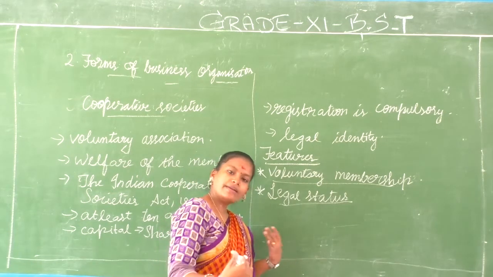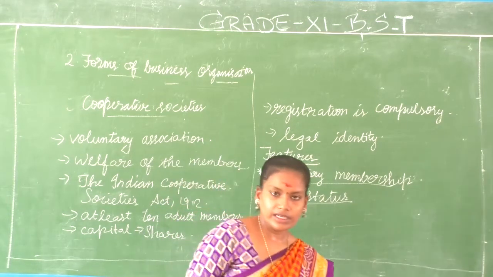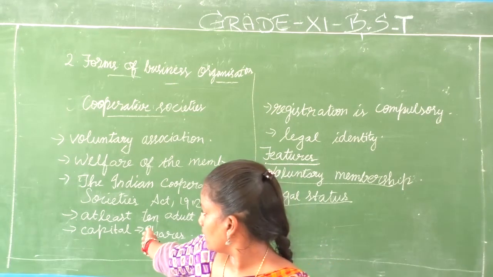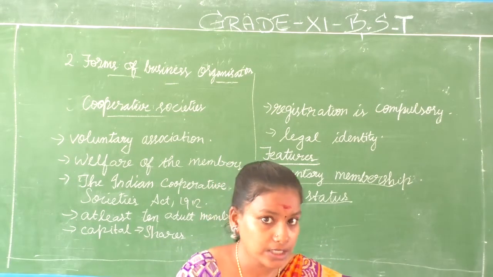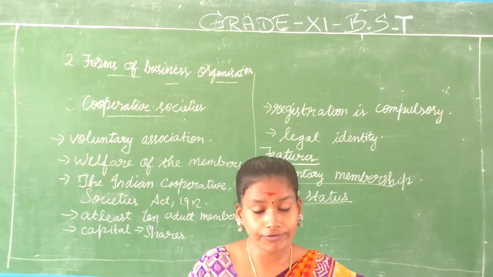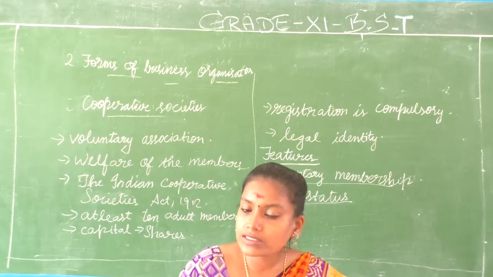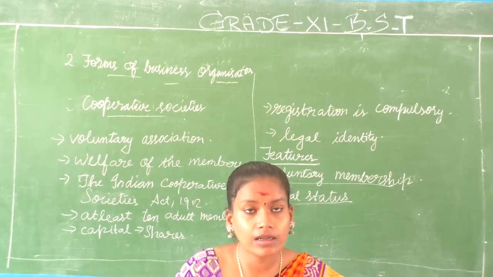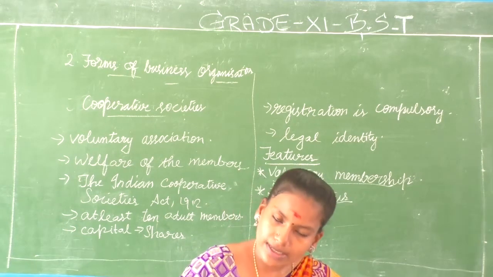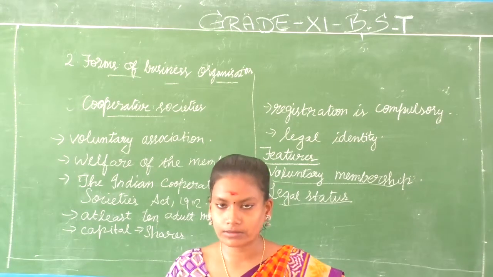So the same way it was a problem. But here, since you have the legal status, since the society has been registered under the Indian Cooperative Societies Act 1912, it works separately. The entry and exit of any member will not be a problem. So in case they want to file any legal cases against anybody, the society can move forward and use its own name to do it.